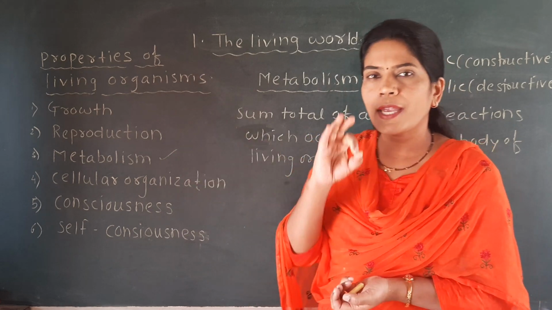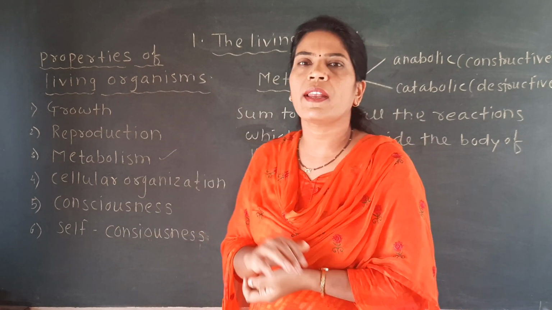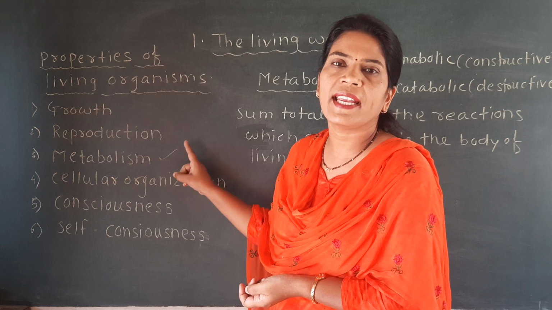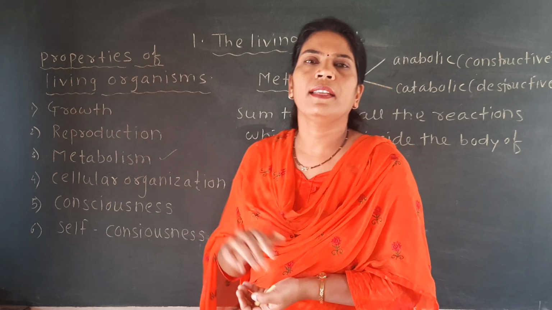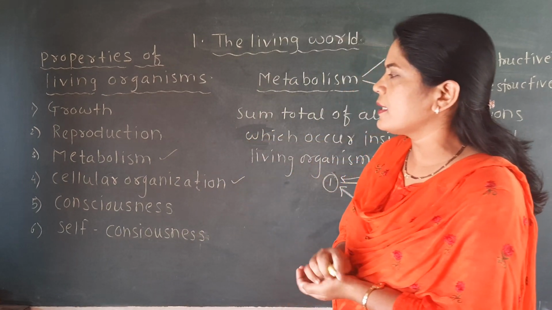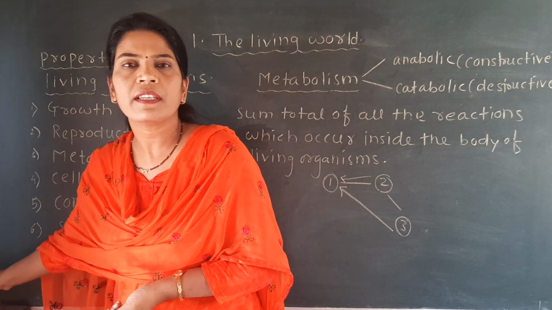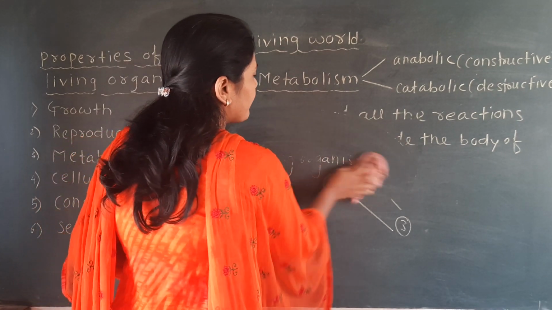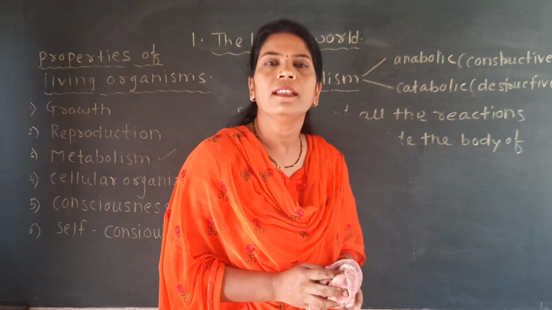Again keep in mind why we call it a defining property: the previous two properties we do not call defining, because those properties are not shown only by living organisms. Metabolism is shown only by living organisms. Okay, the next property is cellular organization. In the first lecture of the introduction to biology, we saw that the basic unit of life of every living organism is the cell.